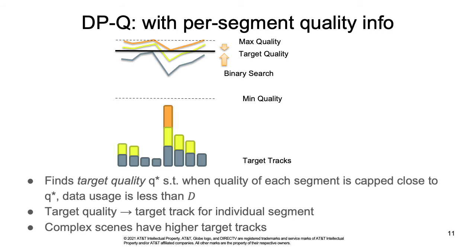For each segment, DPQ then determines the highest track that is below the target quality, which we call target track. In this example, the target track for the 5th segment is track 3, while the target tracks for the other segments are either track 1 or 2. As a result, the 5th segment gets a higher target track and more consistent quality as other segments.